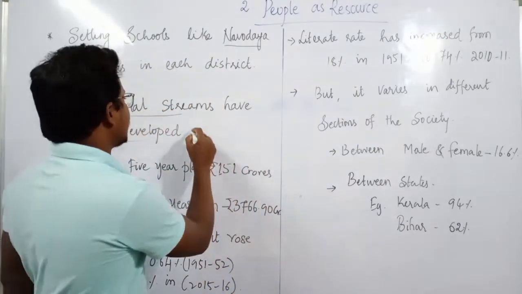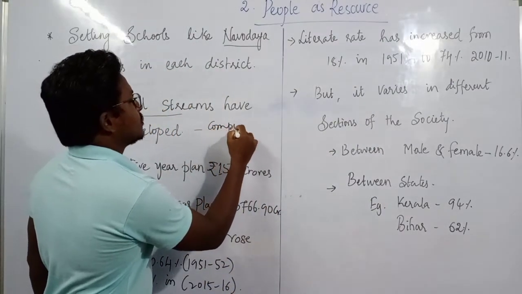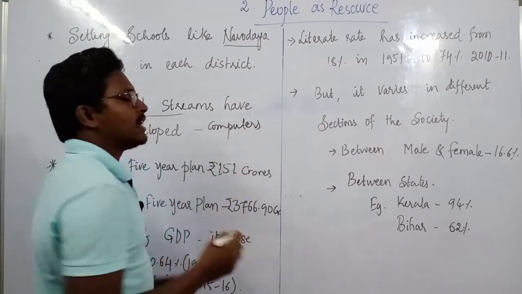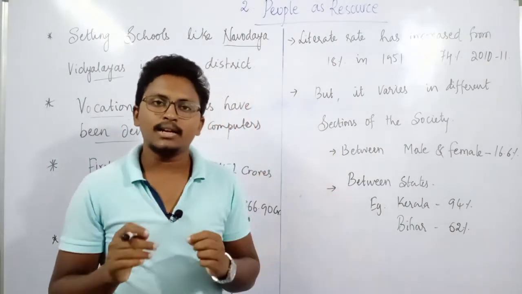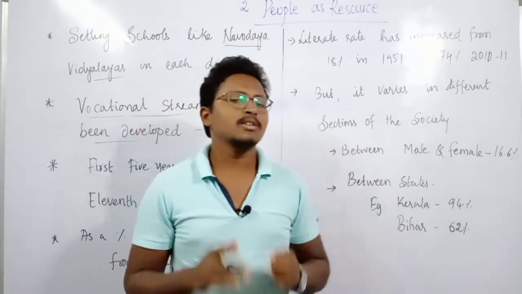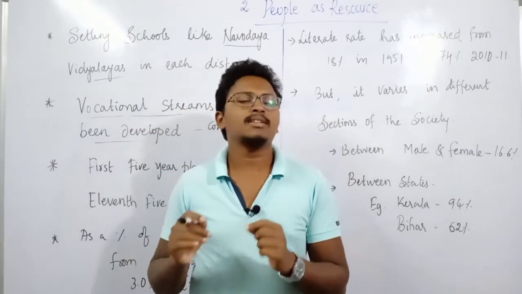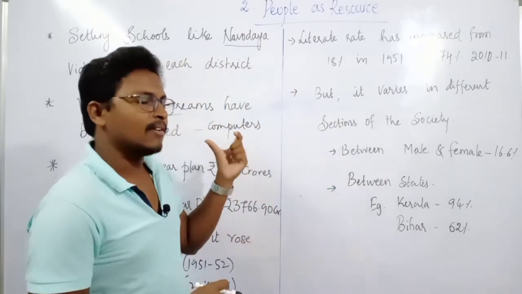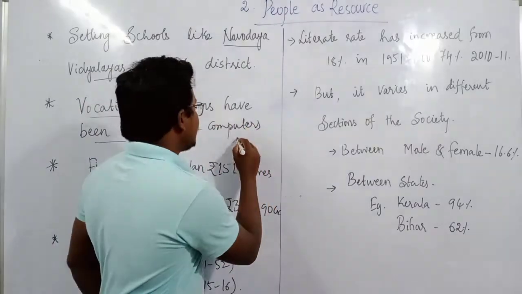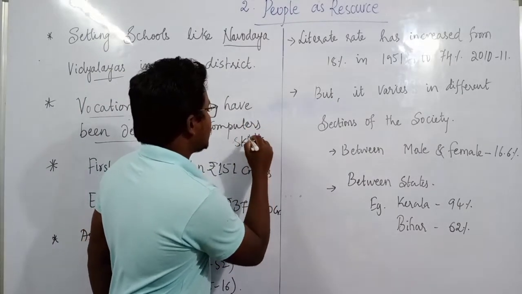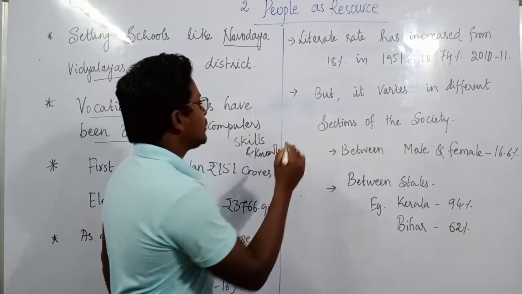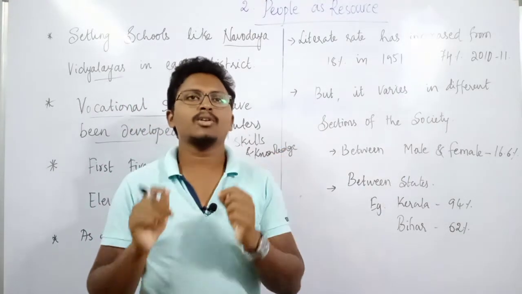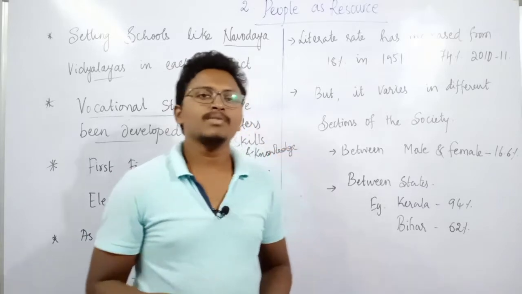Maybe you can take various courses such as computers, as we have seen in the Sakal story where he opted for vocational. In that he learned about computers. Like this, there were many vocational streams that were developed by the government in order to improve the skills as well as knowledge of the people. And if you have skill and knowledge, you can have the capacity to get a job.